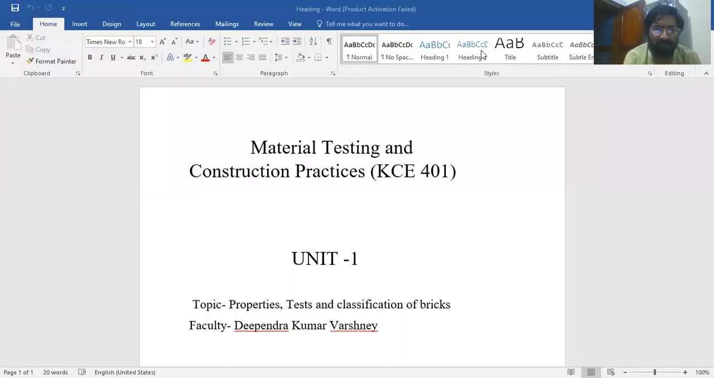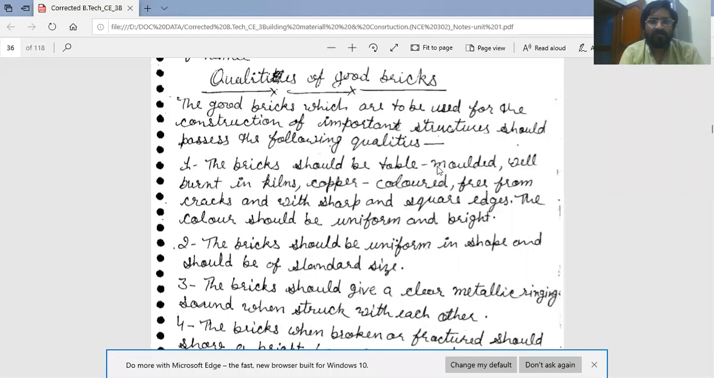Today's topic is properties, test, and classification of bricks. There are some qualities of good bricks.